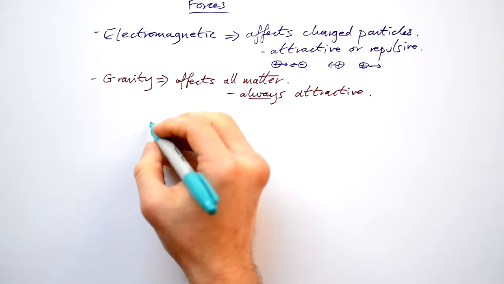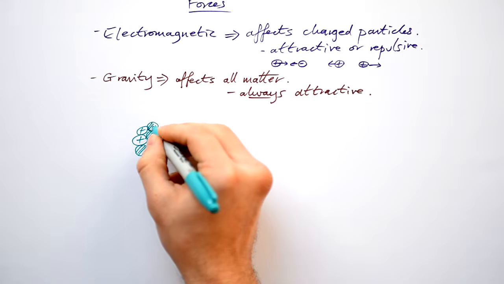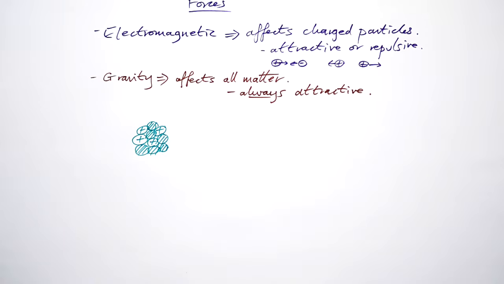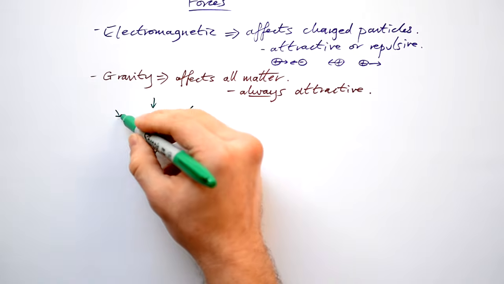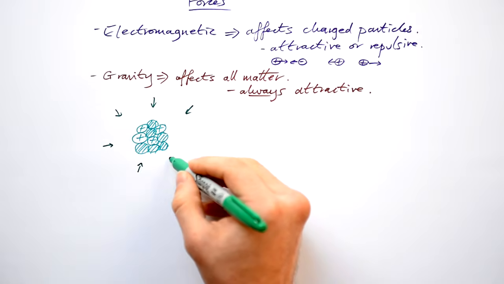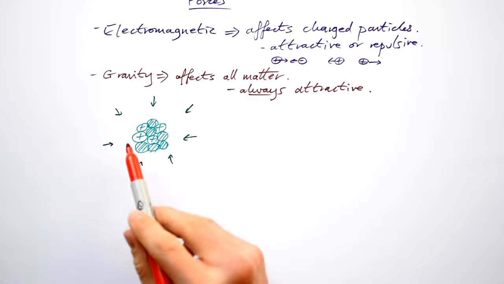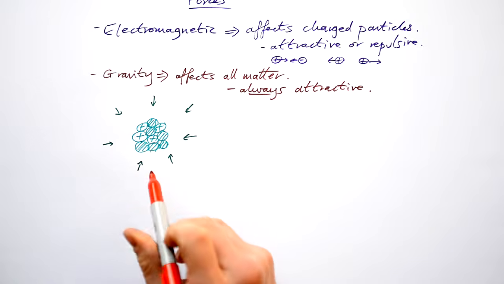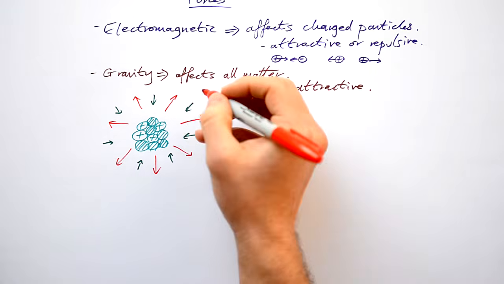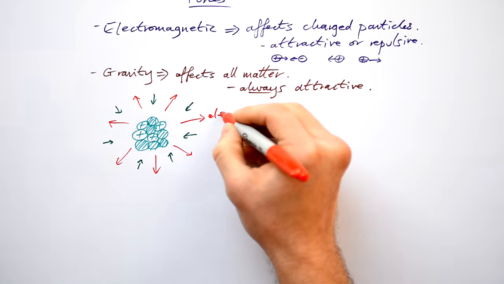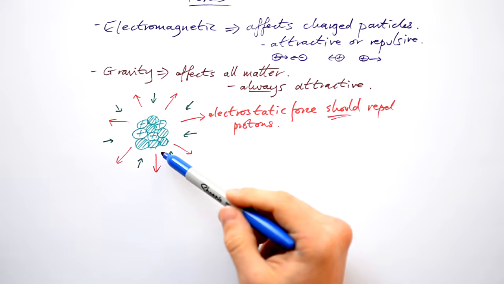There's a problem when it comes to nuclei. Let's say that I have a nucleus here with a bunch of protons and neutrons together. Now we know that gravity is going to pull ever so slightly in like that. It's going to pull the particles together, the nucleons. But the thing is that positive and positive charges are going to repel each other. So they should just fly apart from each other due to the electrostatic force. It should repel the protons. But that doesn't happen. Nuclei stay together.